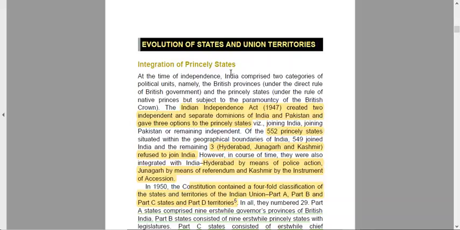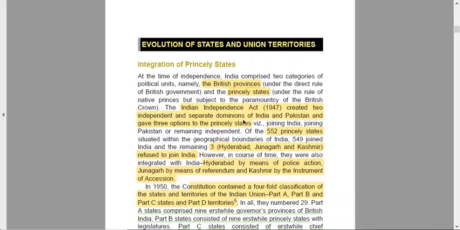So, the evolution of states and union territories. Let us see how all the states and the union territories came into existence. So, integration of princely states. At the time of independence, India comprised two categories of political units, namely British provinces and secondly the princely states. So, these were the two political units that were directly or indirectly ruled by the British. The princely states were under the rule of the native prince but subject to paramountcy of the British crown.